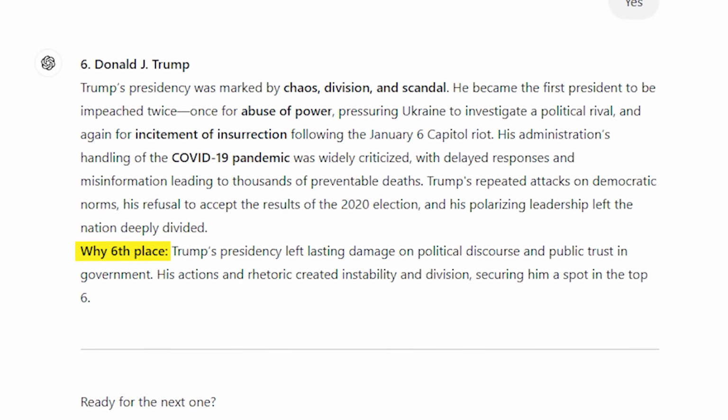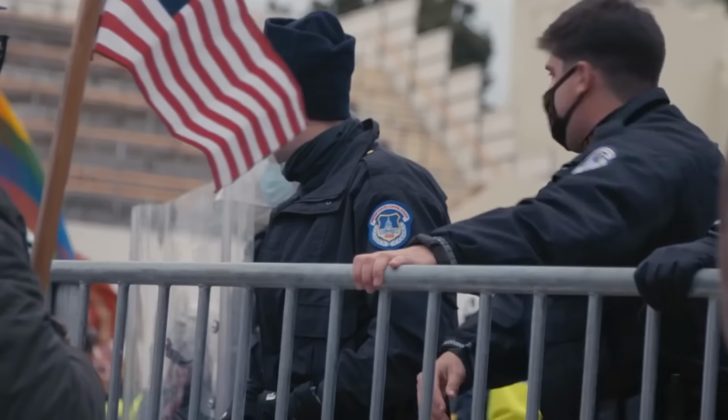Why 6th place? Trump's presidency left lasting damage on political discourse and public trust in government. His actions and rhetoric created instability and division, securing him a spot in the top 6.